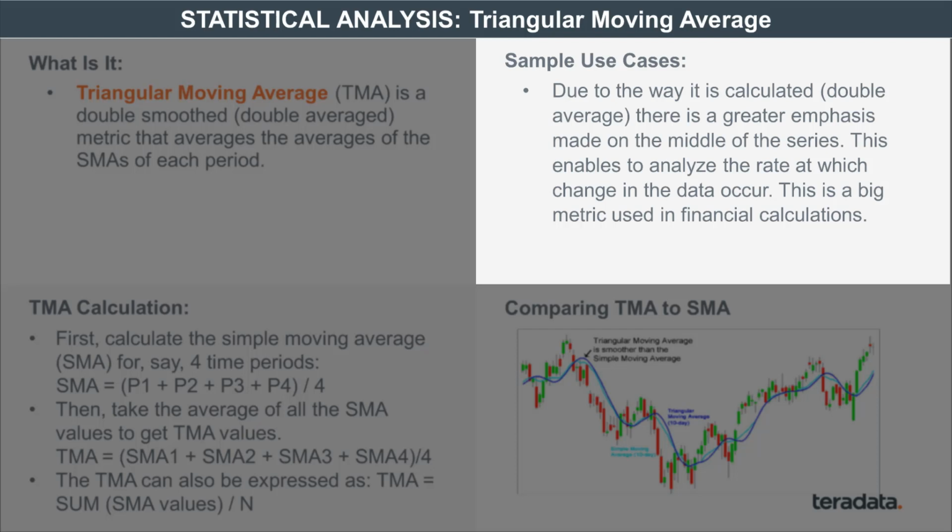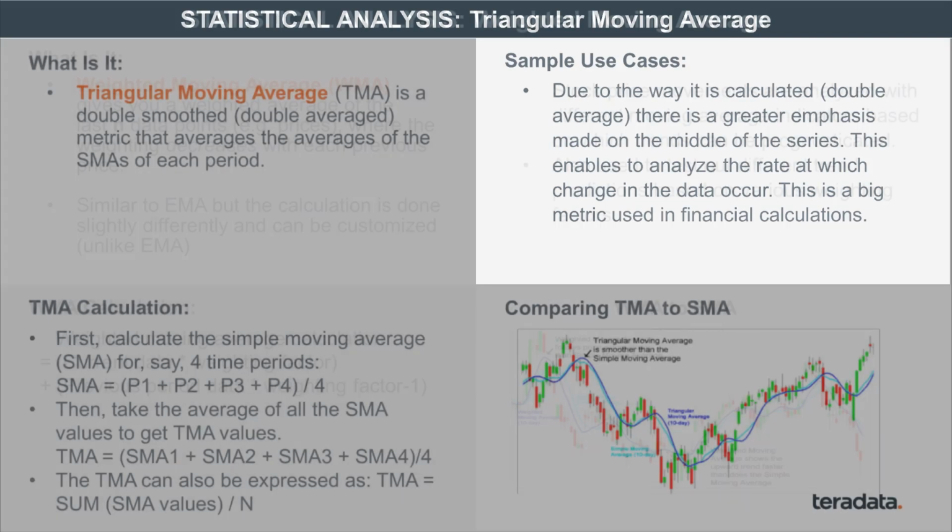That's why a lot of financial analysts use TMA to understand market movements. If the price of the shares move above the TMA lines, then it's considered to be a bullish market. Vice versa, if it's below the TMA, it's considered to be a bear market. That is triangular moving average.